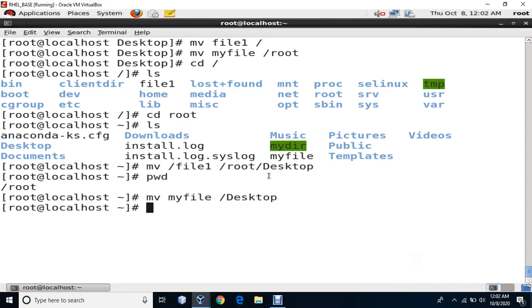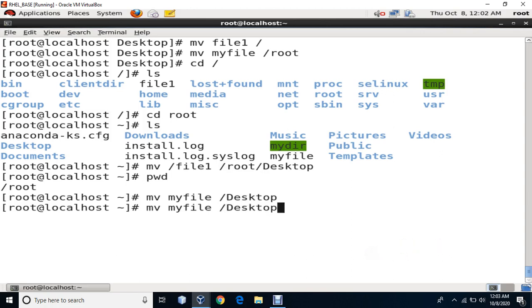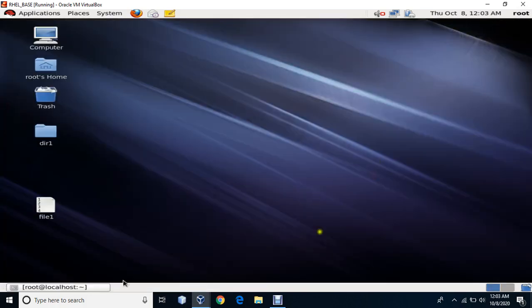Okay, so now what we have done, I think we made a mistake. We have actually moved inside root desktop. What we have to do is move inside our desktop, the desktop in which we are. Right now if you see the directory, my file is not moved from that directory because we made a mistake over there.